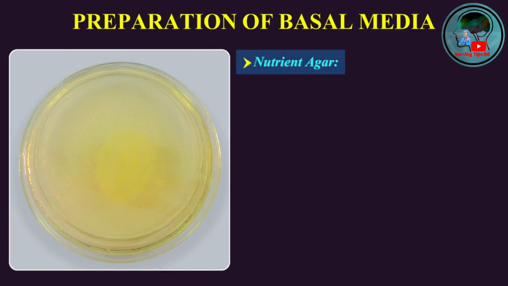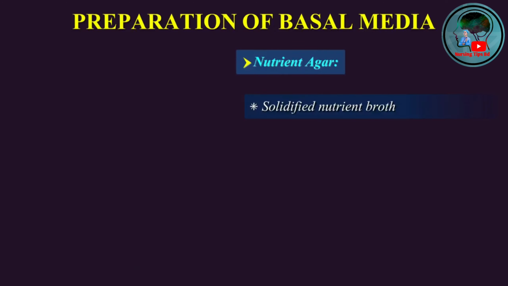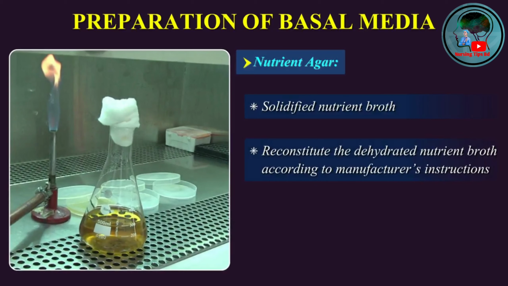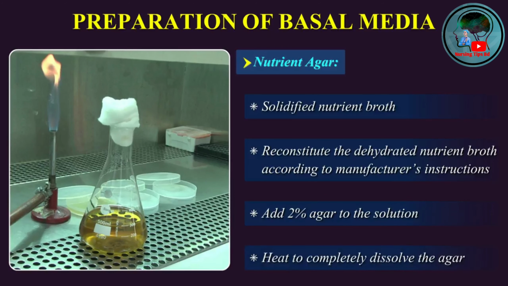Nutrient agar. Nutrient agar is solidified nutrient broth. Reconstitute the dehydrated nutrient broth according to manufacturer's instructions. Add 2% agar to the solution. Heat to completely dissolve the agar without burning it. All the directions for preparation, sterilization, and storage of dehydrated media, as mentioned earlier, should be adhered to.